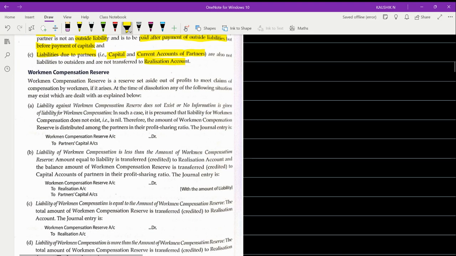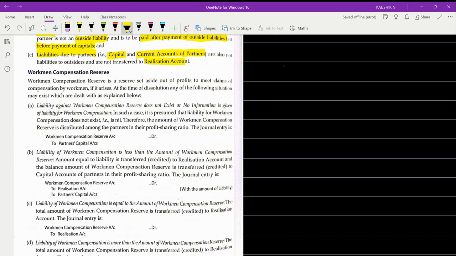Okay. Now comes your WCR concept, because if you don't understand the logic behind this, when we do any comprehensive problems, obviously you may not be able to understand why we assume this or why we don't take up this. So that's why I'm just touching upon all the theoretical aspects.